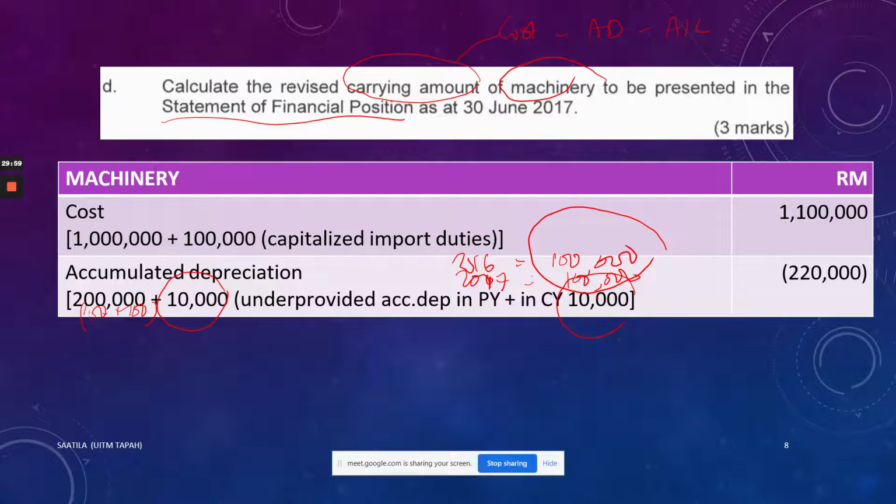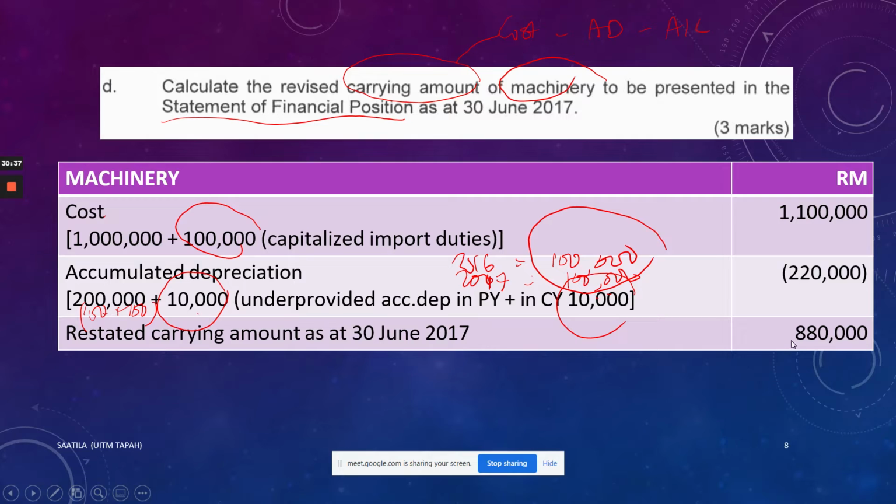Accumulated depreciation here is for 2 years: 100,000 on 30th June 2016, and 100,000 on 30th June 2017. But you must make sure that you also add the import duties effect on the depreciation. The import duties was 100,000, right? You add to the cost. So therefore, the depreciation impact is 10,000 in 2016 and 10,000 in 2017. The total depreciation is no longer 200,000 but becomes 220,000. And with that, your restated carrying amount is 880,000.